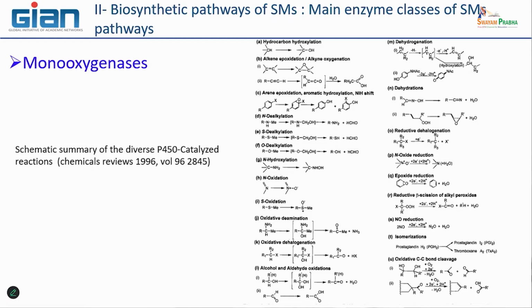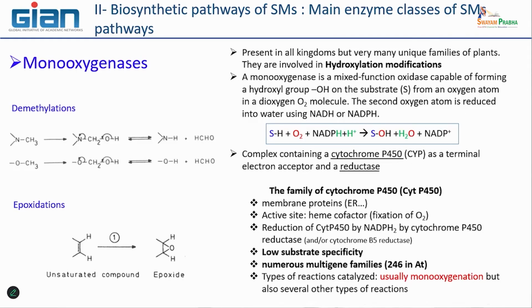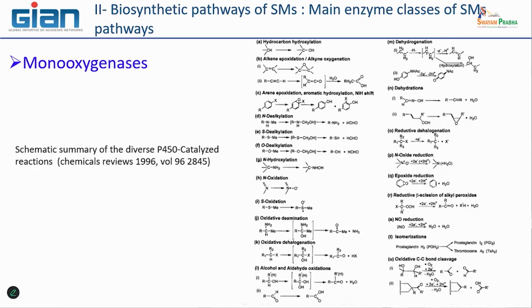So it is very useful to have access to this type of website where all the data are collected and are free to use. I show you only these two types of activity, but you see it's only two among a very big number of other types of activity that we can see with these monooxygenases. We will have time to see that.